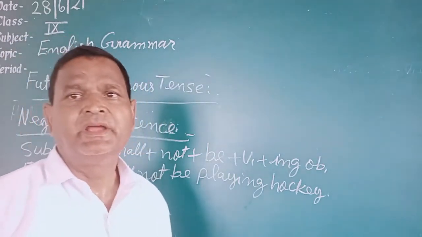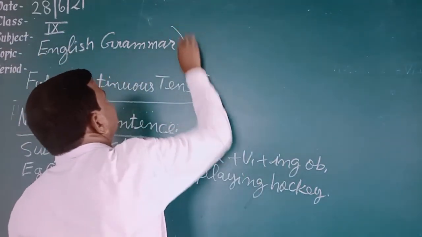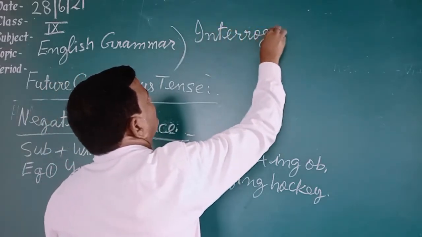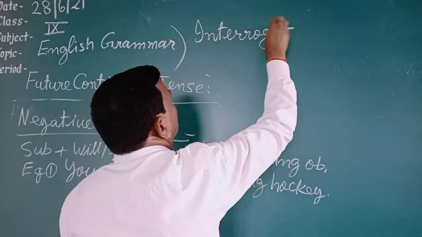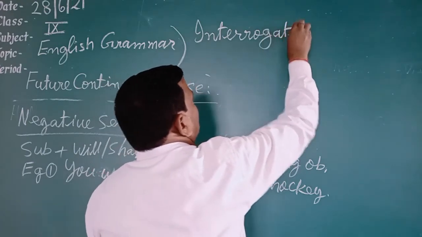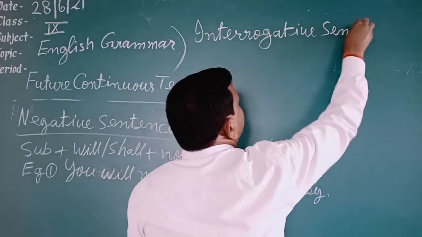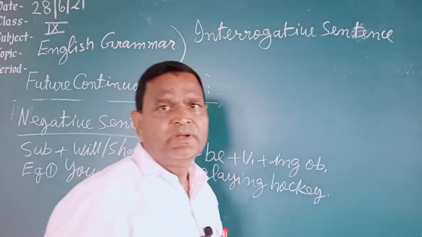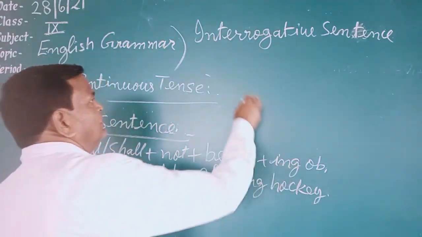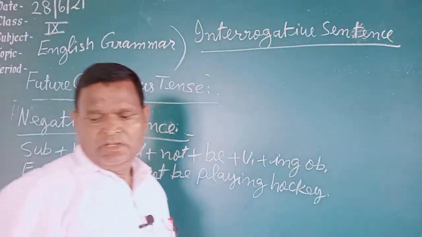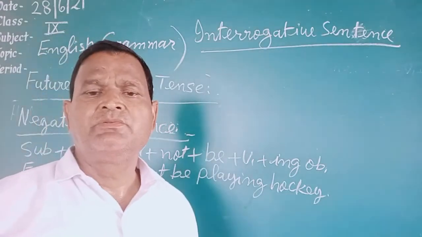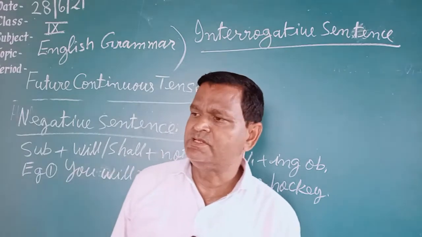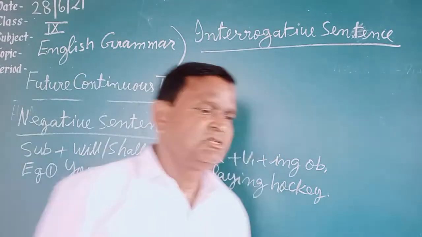This is the rule of interrogative sentence. Rule of interrogative sentence. Students, I have told you that interrogative sentences are of two types: started with a helping verb and started with a question word.